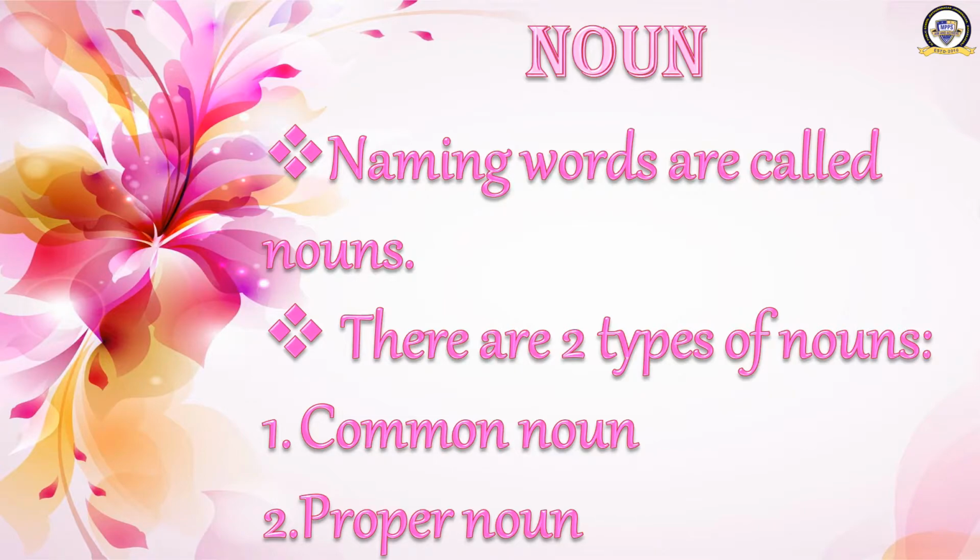Tell me, what is a noun? Noun is a naming word. What is your name? That is a noun. Your name is a noun. Aditya, Abhishek, Ankit, Aditi, Aradhya, Anya. All these are nouns. They are naming words. Two types of nouns are there: common noun and proper noun. Right?